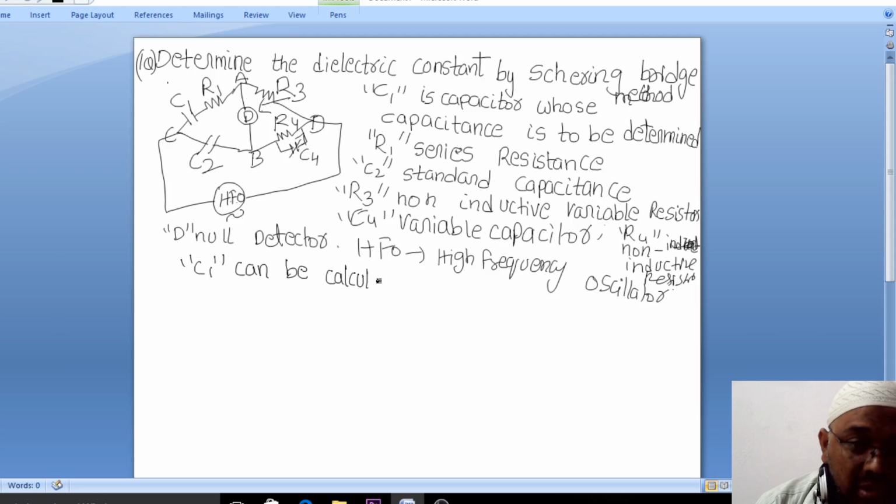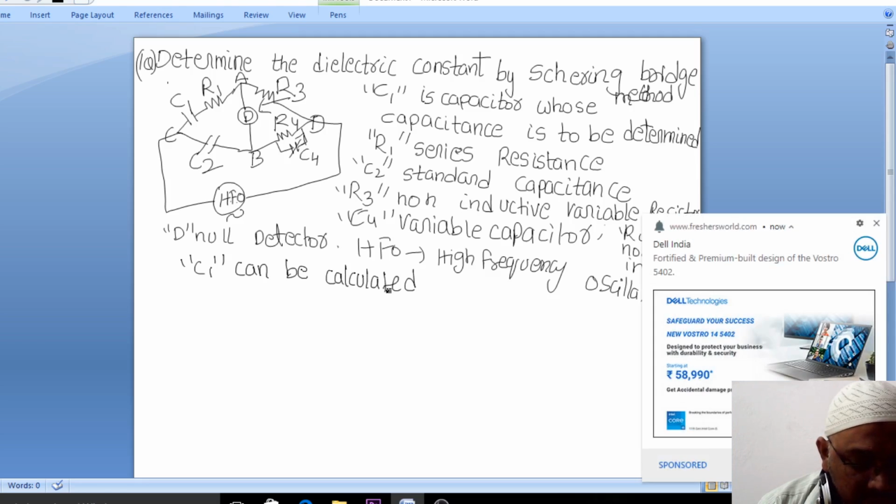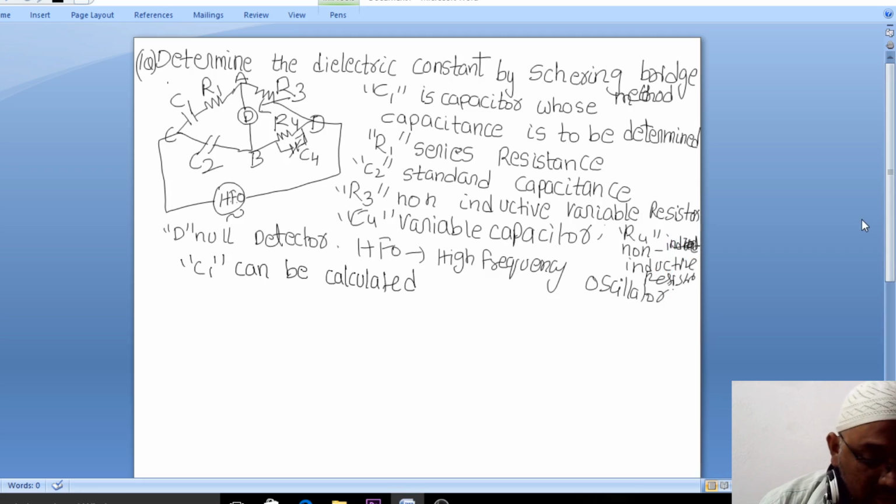In order to calculate the value of C1, the null detector should show 0, and we do this by varying C4. So here the null detector should show 0 deflection when you vary the C4. This way C1 is calculated.